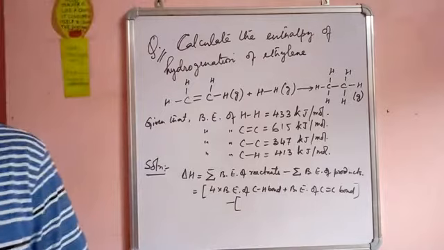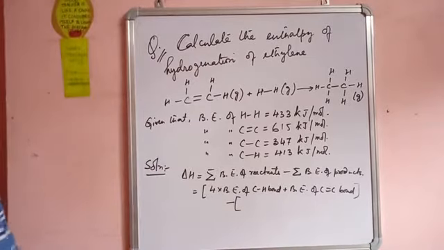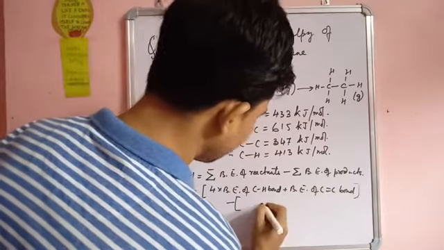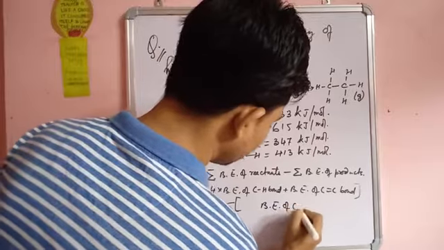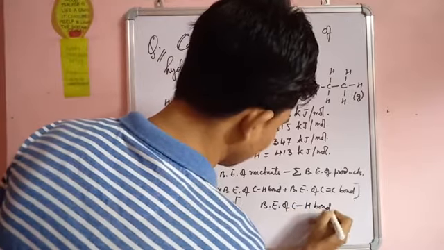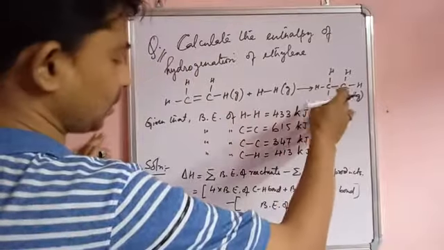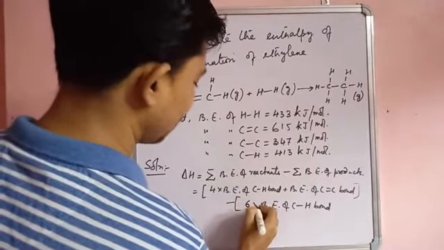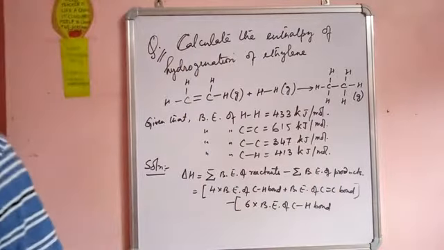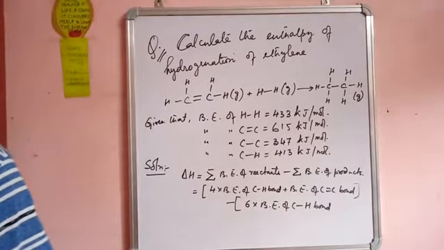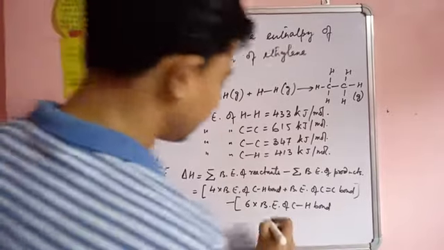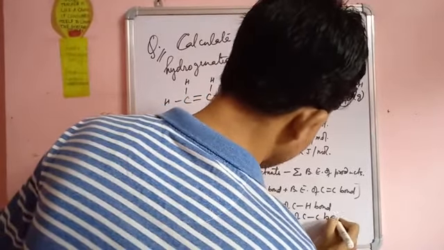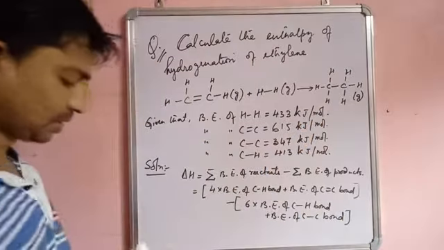Products में बॉन्ड एनर्जी ऑफ C-H बॉन्ड कितना है? 1, 2, 3, 4, 5, 6. So 6 into bond energy of C-H bond, plus bond energy of C-C bond, ठीक है.